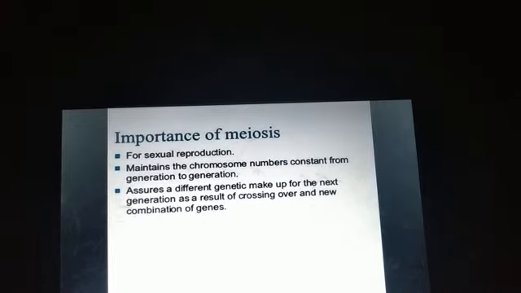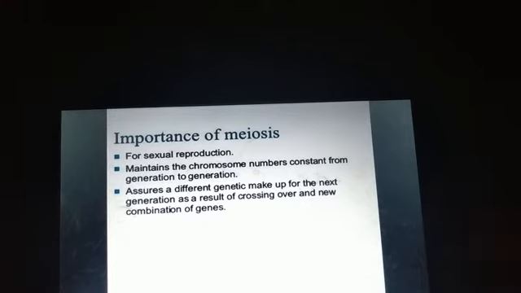We are not an exact copy of our parents, unlike asexual reproduction where the daughter cells that are formed are exact copies of their parents. But in sexual reproduction, since crossing over is taking place, genetic variation occurs.